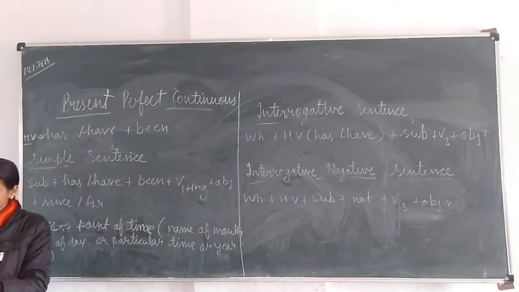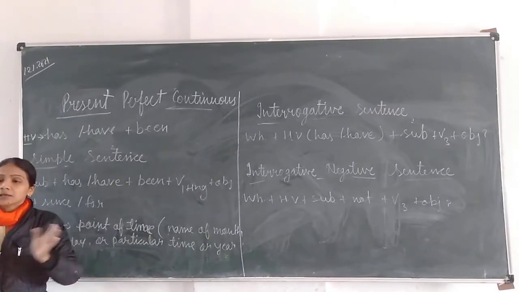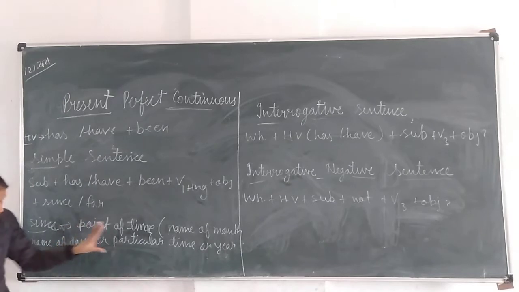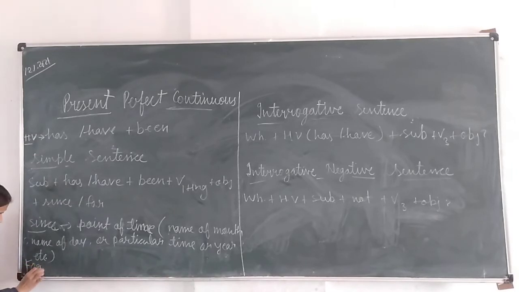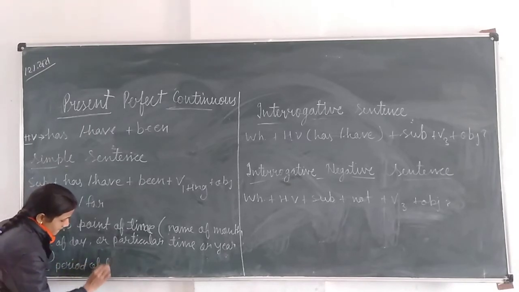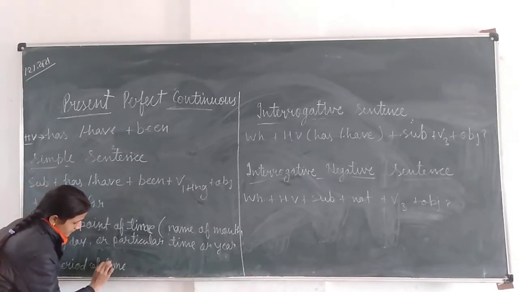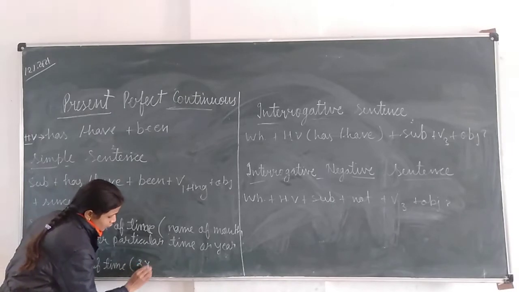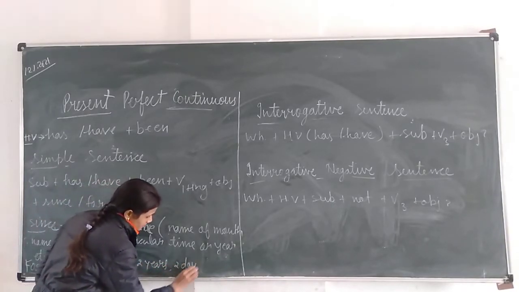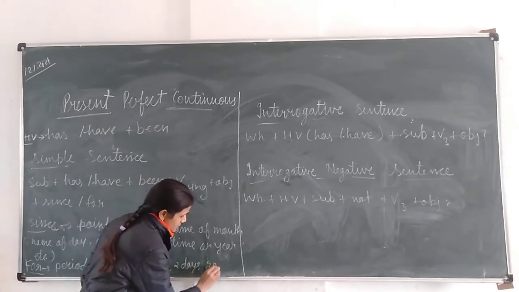So by this you can understand that he has been starting his work since 2 o'clock. It means particular time. So if we have these conditions, that time we will use since, and we will use for when we have a period of time. Now period of time means 2 years, 2 days, 2 months.